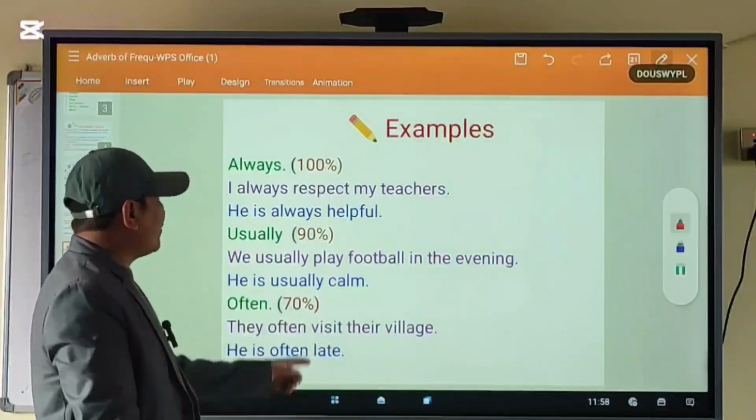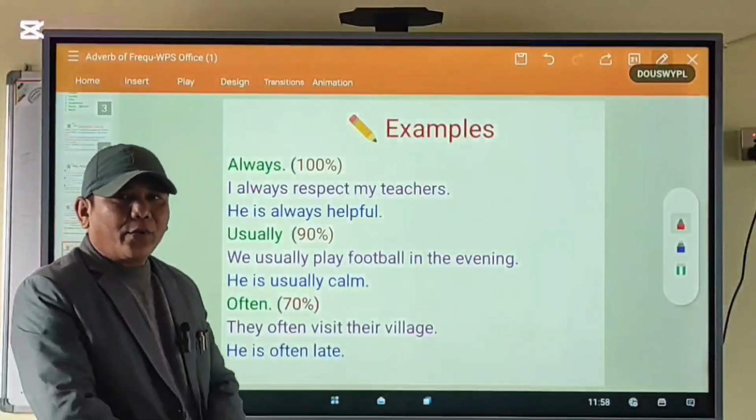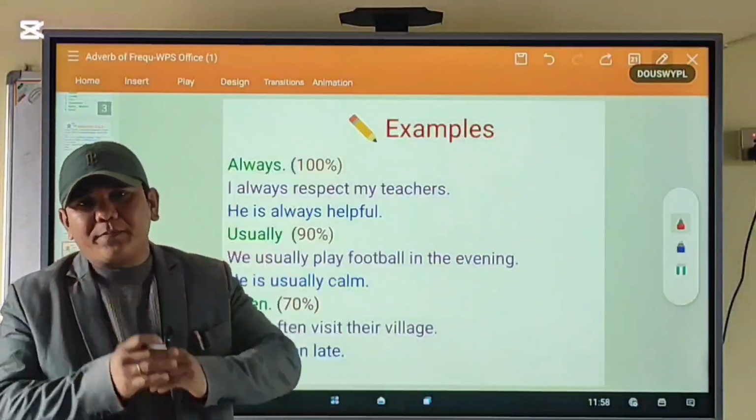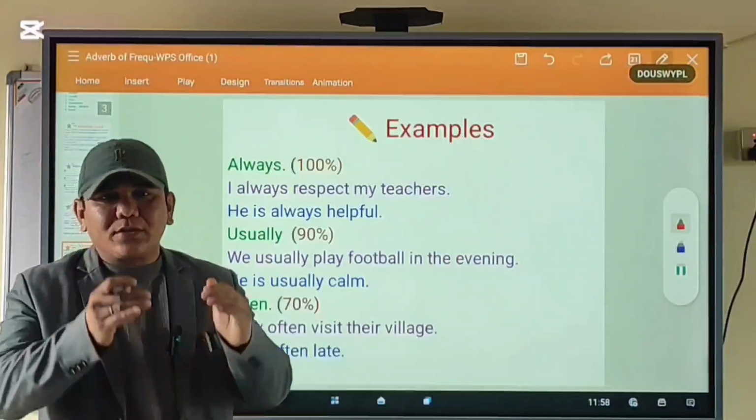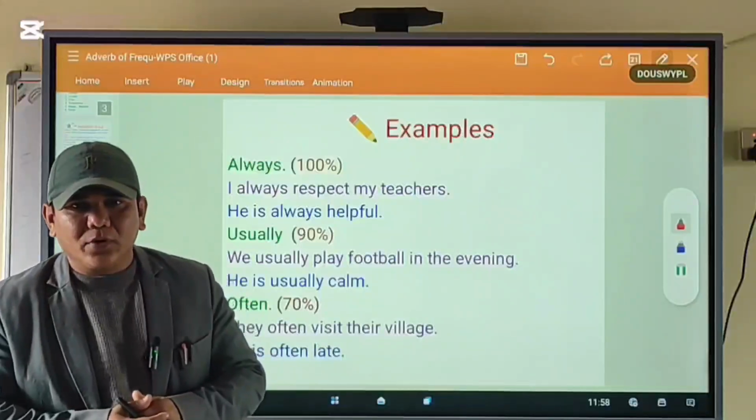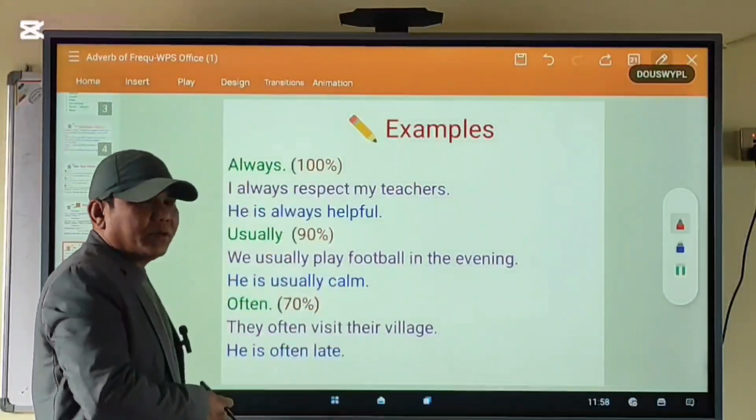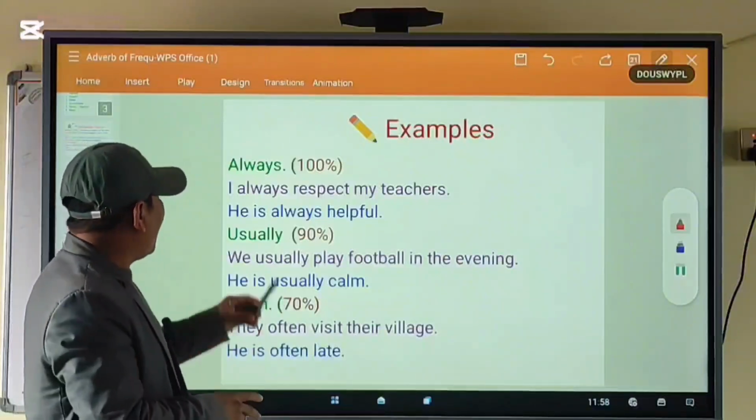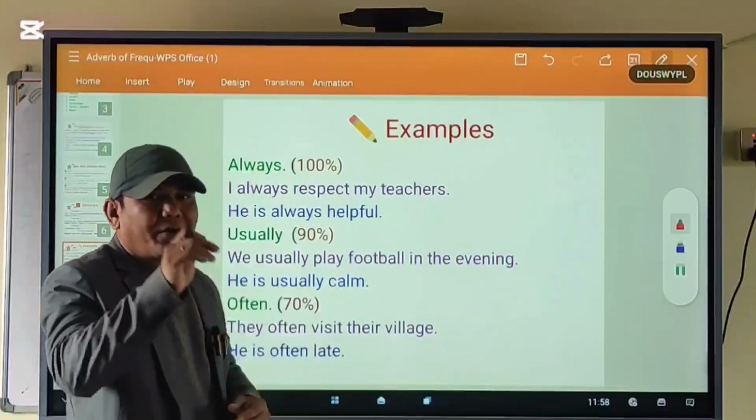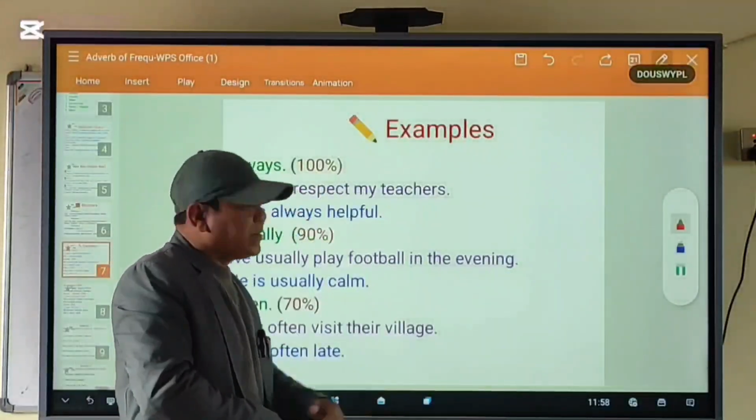An adverb of frequency always is used when something happens 100%, when something happens all the time. Okay, for example, I always respect my teachers. It means what? I respect my teachers 100%.